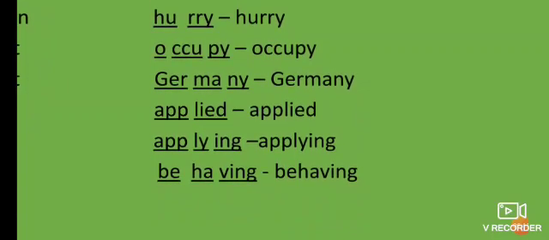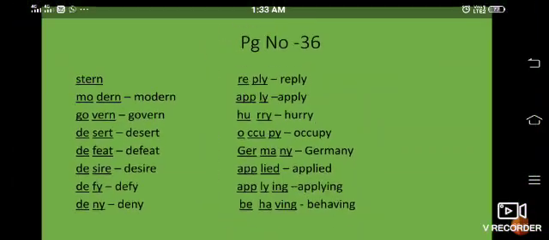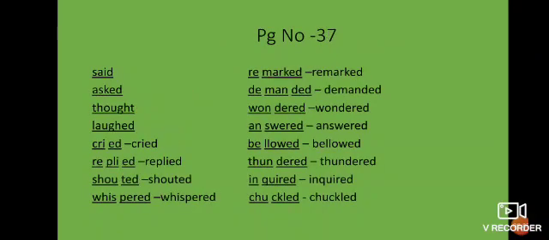Behaving, be, having, behaving. Behaving means the action you are showing to someone or the conduct you are showing to someone. That is called your behavior or behaving. Like she is behaving politely with me. In this way we can use this word. Okay, now students, we will do the next page number 37.